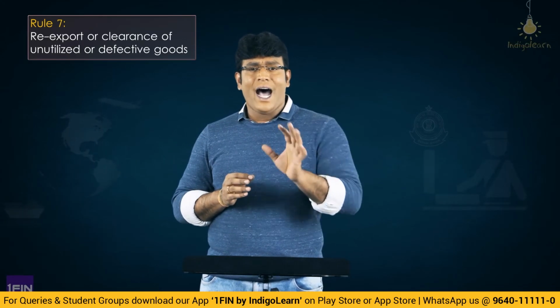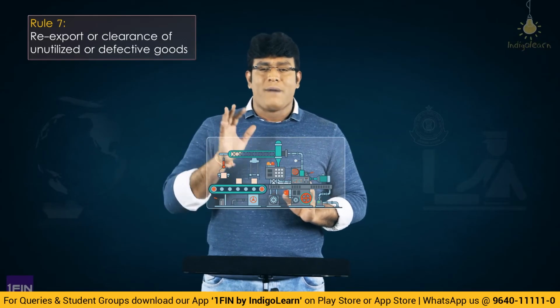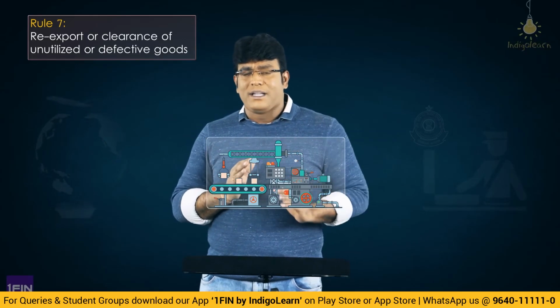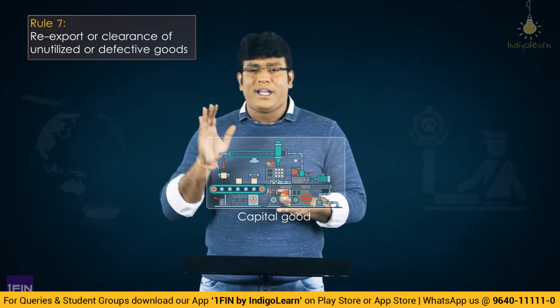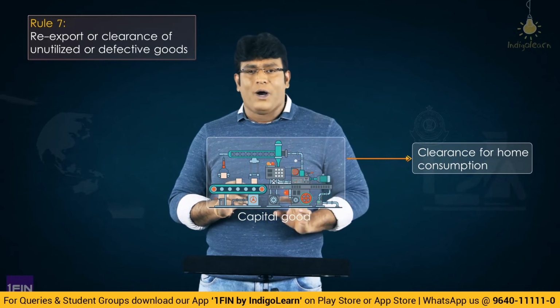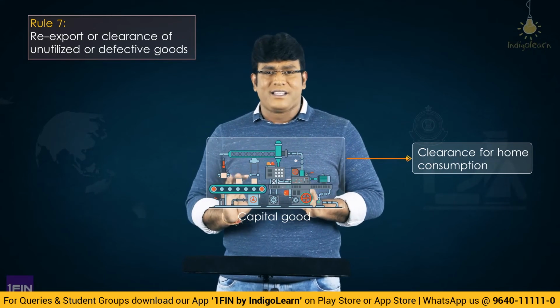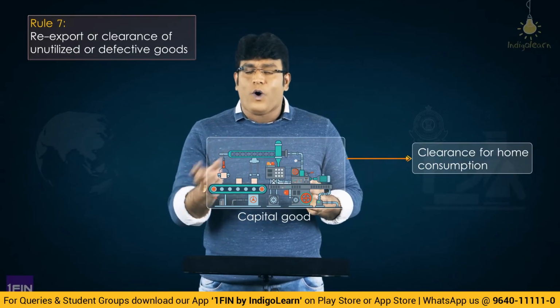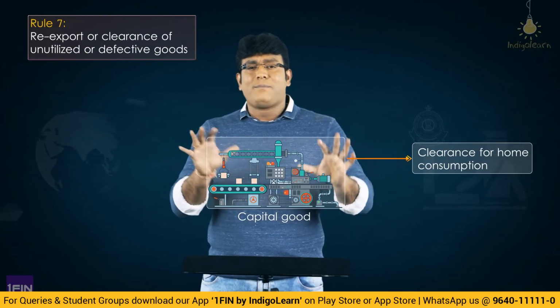But now, imagine a special case like this. Anand, who is a manufacturer of chairs, has imported a machine from a foreign country for the purpose of manufacture of chairs. That machine is nothing but a capital good. Imagine he wants to clear that capital good for the purpose of home consumption. Then the law is telling him to pay the duty now, but not the full duty. Please pay the duty something like this: the actual duty that would have been paid at the time of import minus some depreciation percentage.